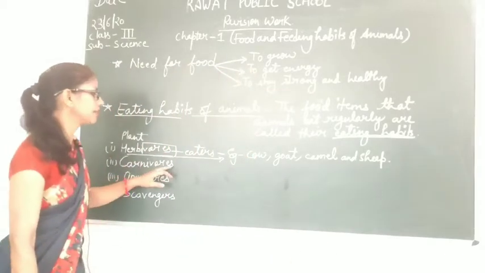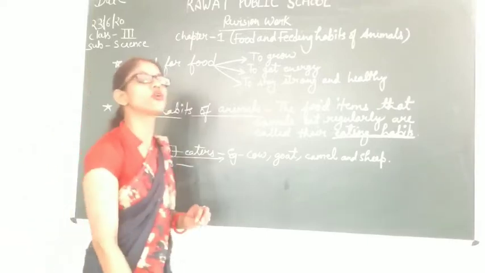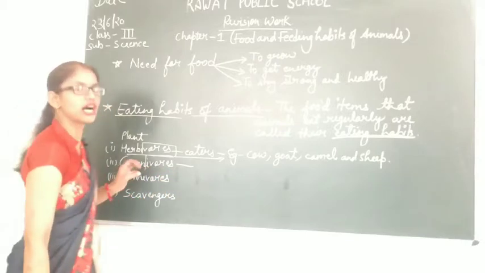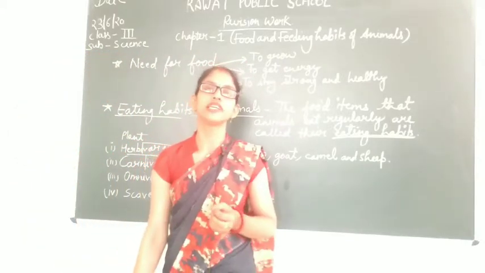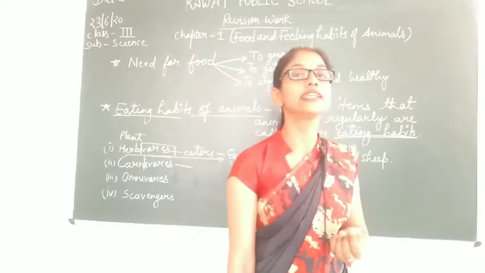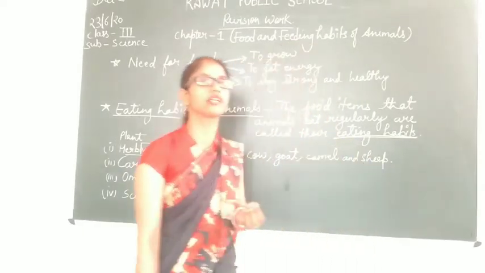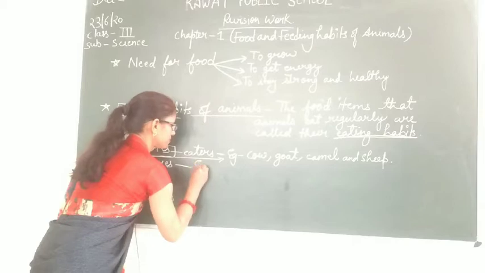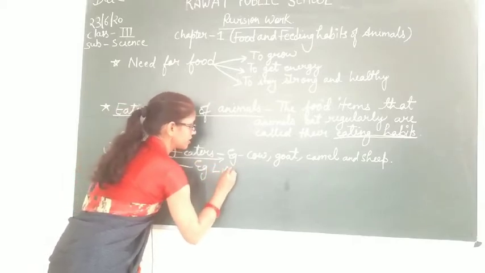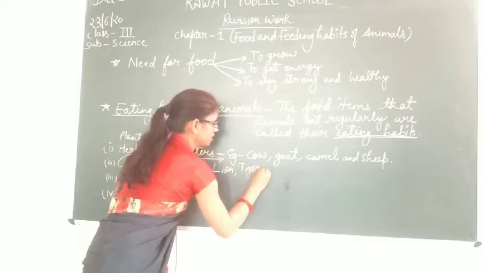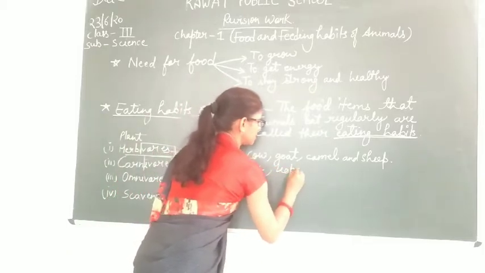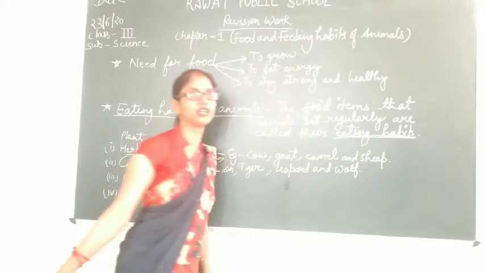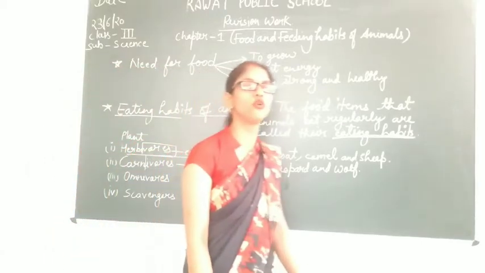Next is the carnivore animals. Carnivore is also made up of 2 words, carn and vores. Carn means flesh and vores means eaters. So the animals that eat the flesh of other animals are known as carnivore animals. The examples of carnivores are lion, tiger, leopard and wolf. So these are the examples of carnivore animals.